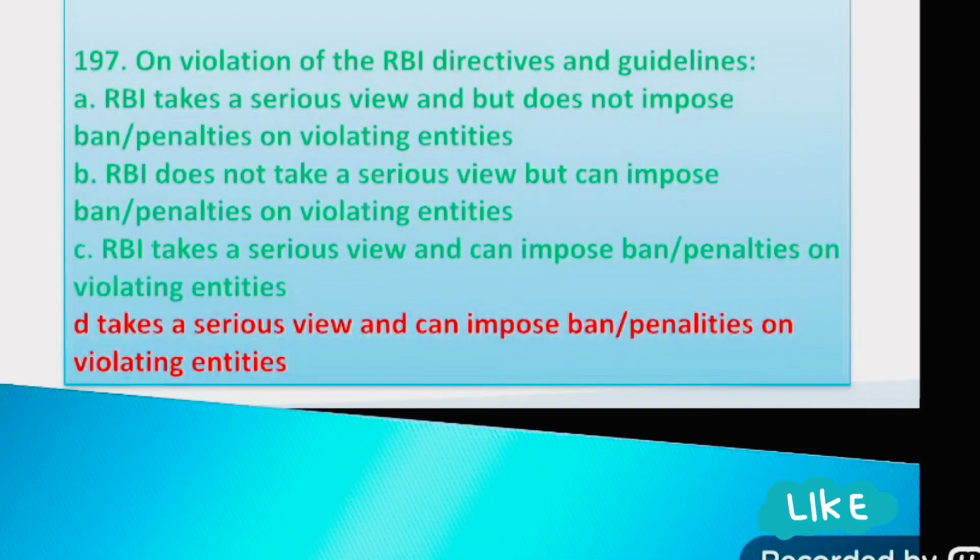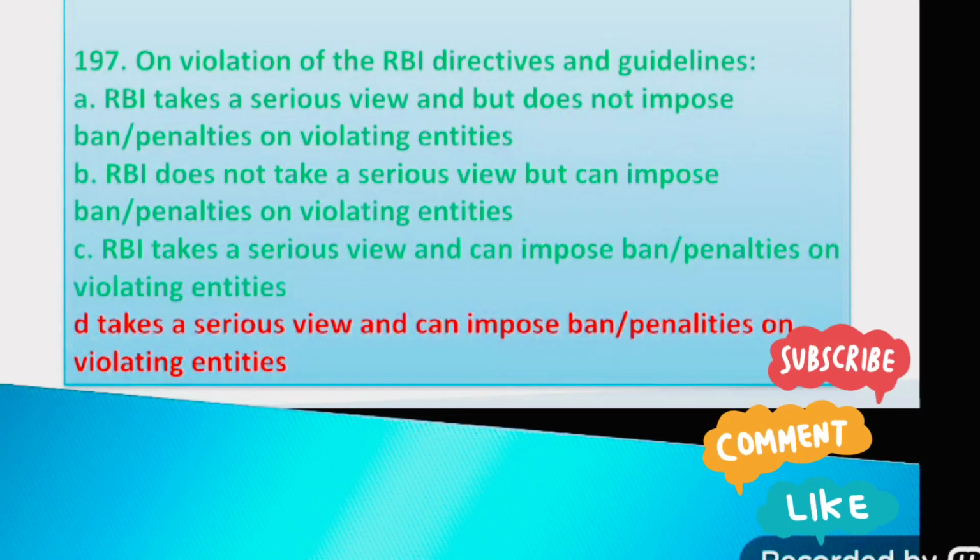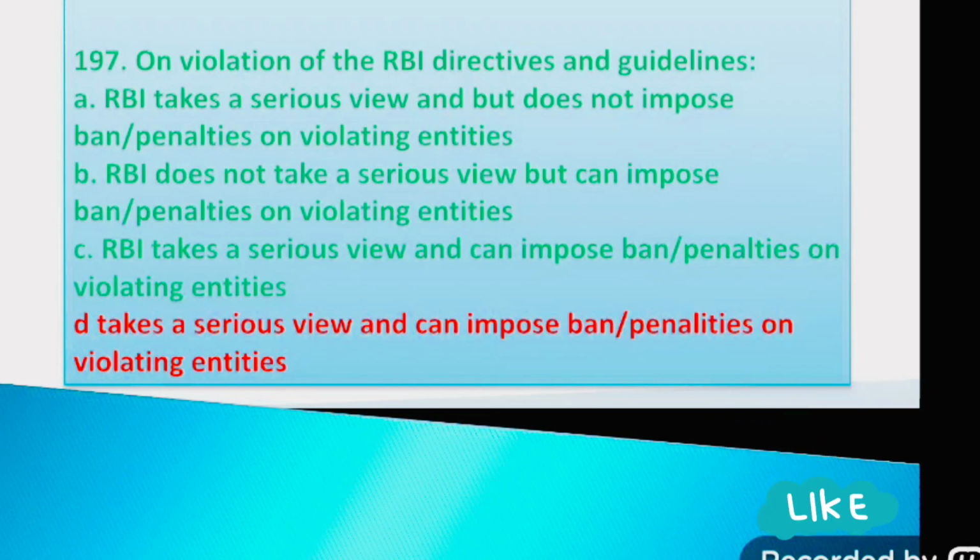Question number 197. On violation of the RBI directives and guidelines: option A, RBI takes a serious view and does not impose penalties on violating entities. Option B, RBI does not take a serious view but can impose penalties on violating entities.